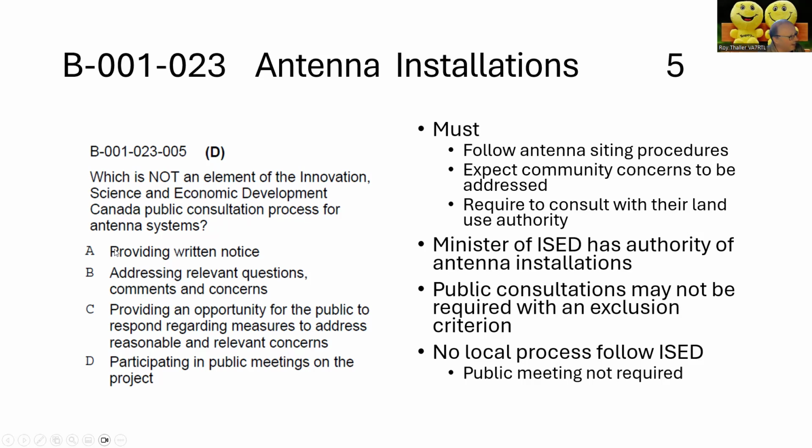So providing written notice is part of it. Addressing relevant questions, comments and concerns is part of it. Providing an opportunity for the public to respond regarding measures to address reasonable and relevant concerns, that's part of it. But you are not required to participate in public meetings on the project.